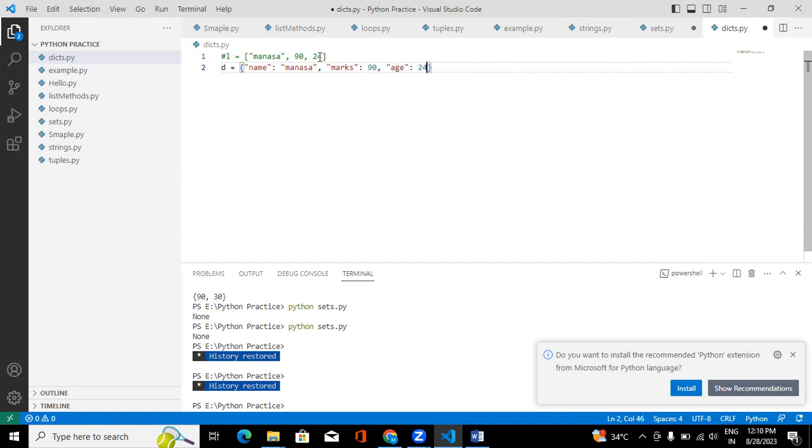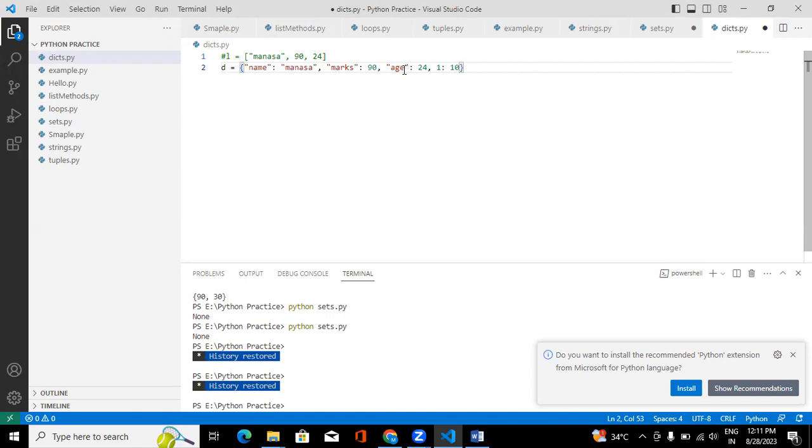So except list, you can have any key names. Here all the key names I took are strings, right? You can take integers also, like this. So one is my key and the value I am assigning is 10. You can have any type of data as key except list.